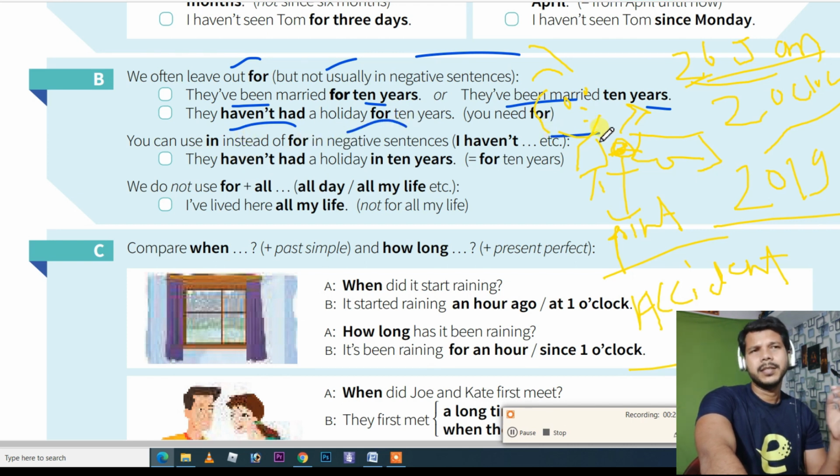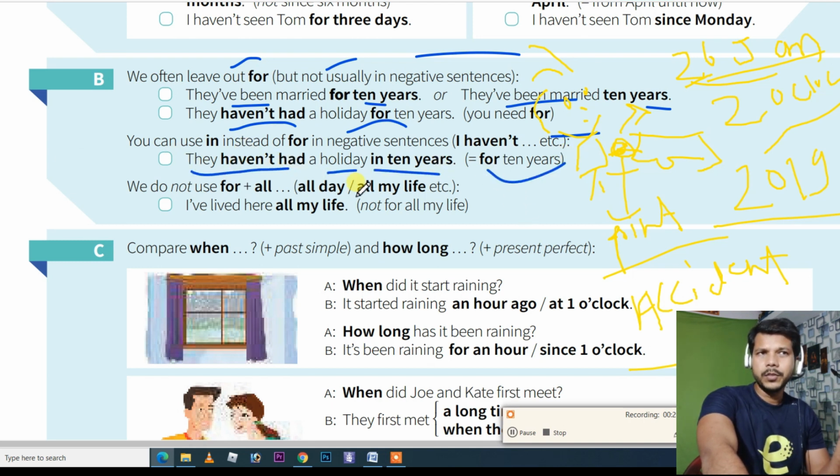Suppose, "They haven't had a holiday in 10 years." So instead of saying "for 10 years," you can say "in 10 years." I haven't had a holiday for 10 years, or in 10 years.